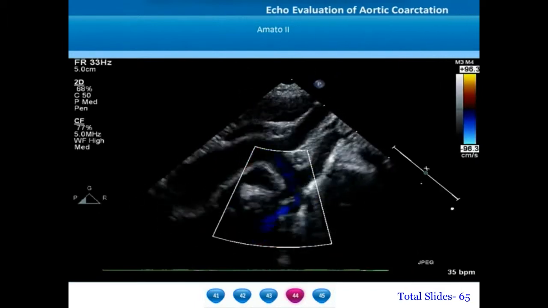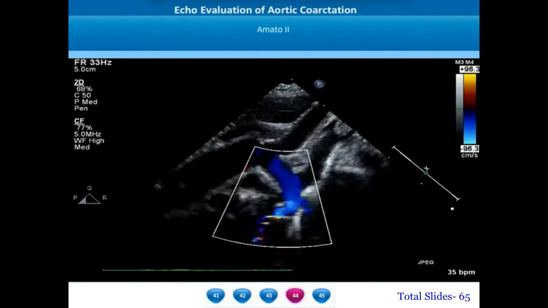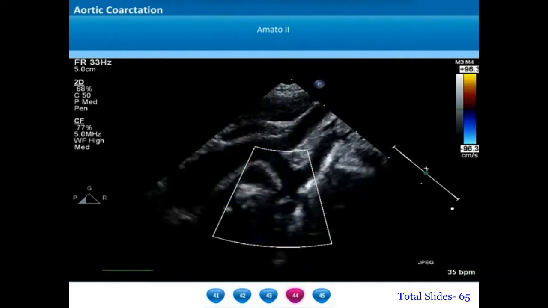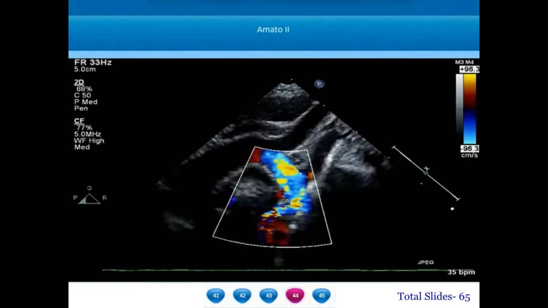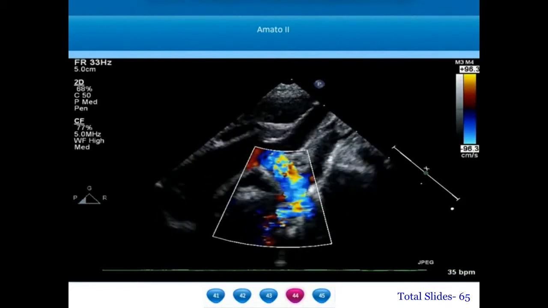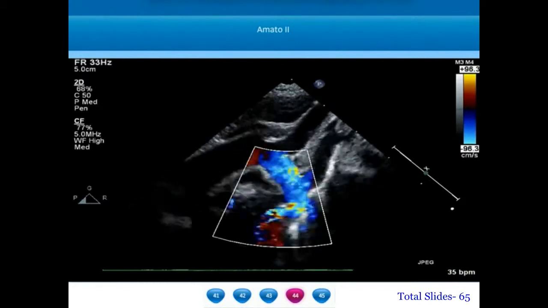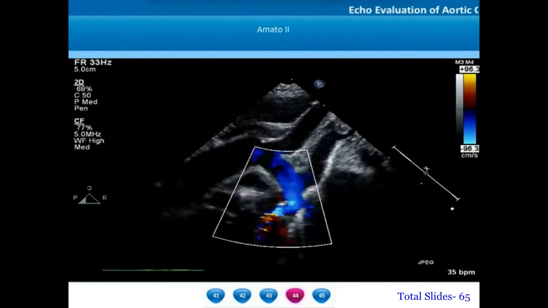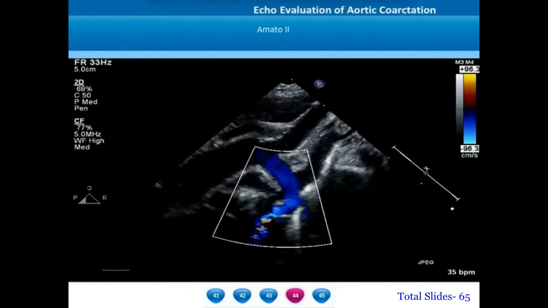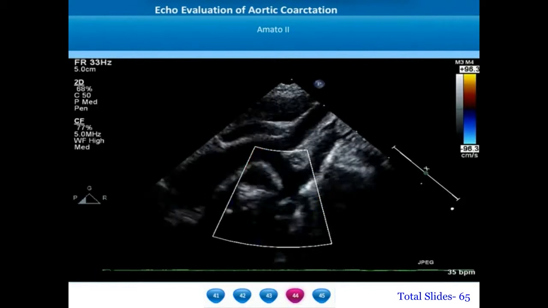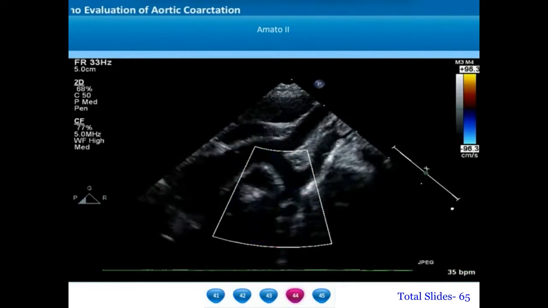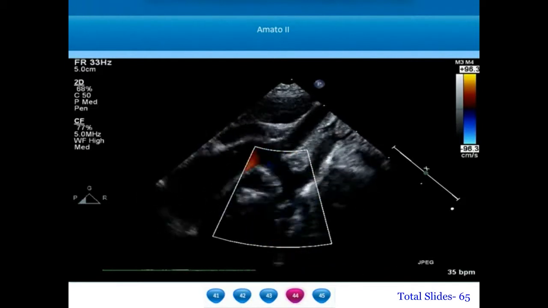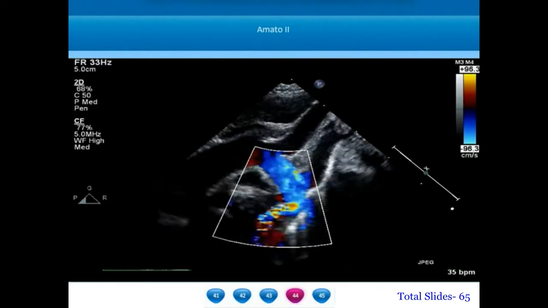Let us evaluate this coarctation. We can see the ascending aorta, the two last branches, the left carotid and the left subclavian artery. The transverse aortic arch is very well formed. The post left subclavian portion of the aorta, which refers to the isthmus, is narrowed and then it ends up in a tight coarctation. So this will be an example of Amato type 2 coarctation without a ductus arteriosus.